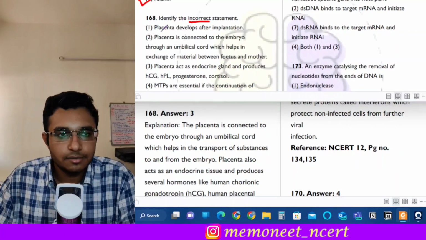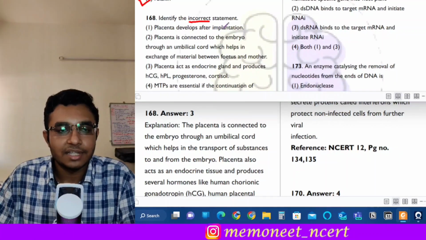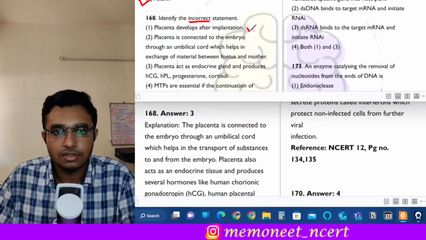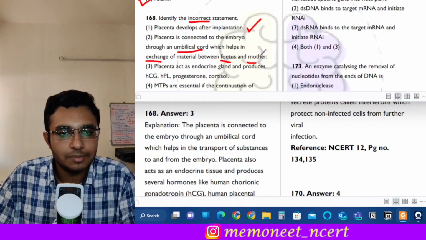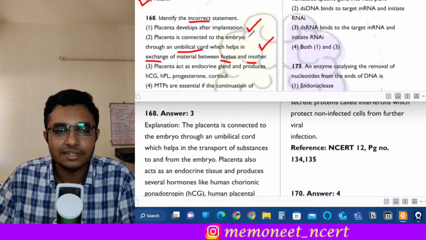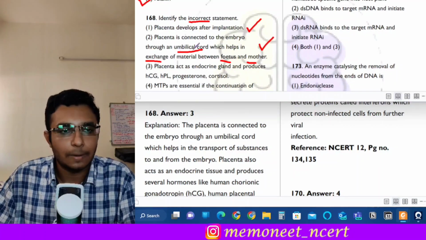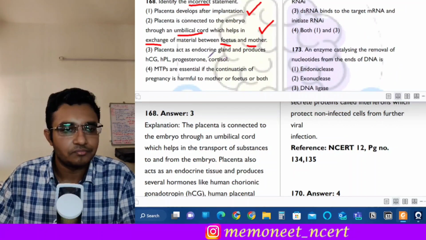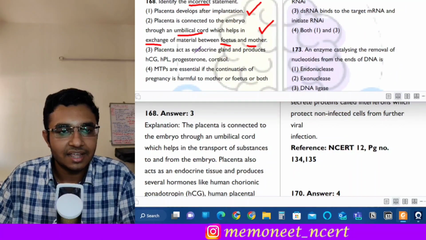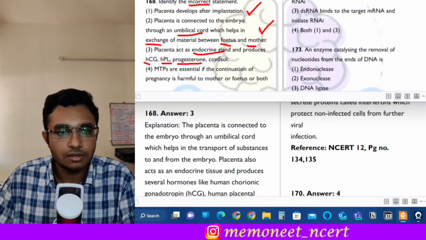The first statement is placenta develops after implantation. So this is a correct statement. Placenta is connected to the embryo through an umbilical cord, which helps in exchange of material between the fetus and the mother. This is also a correct statement, because the umbilical cord functions as an exchange path. The next is placenta acts as an endocrine gland and produces HCG, HPL, progesterone, and cortisol.